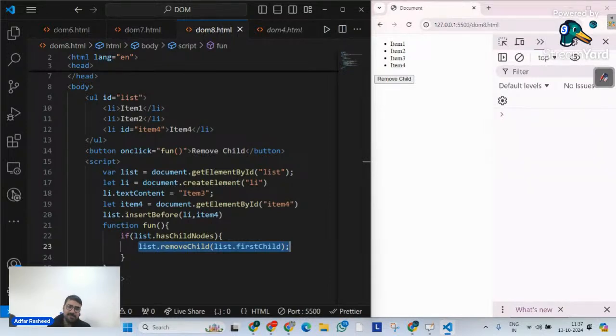Okay. Now we have seen remove child, we have seen highest child nodes. Please share the link of that project to my WhatsApp, Govind. I will definitely take a look and share you the feedback.